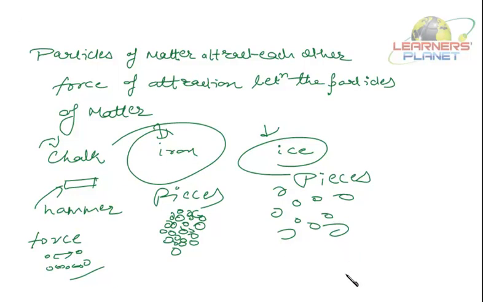Now, students, there are two types of forces of attraction: cohesion and adhesion. That is, cohesion has got cohesive forces.